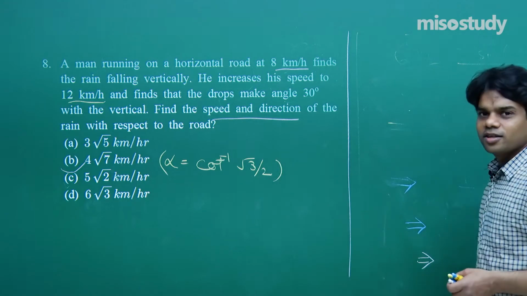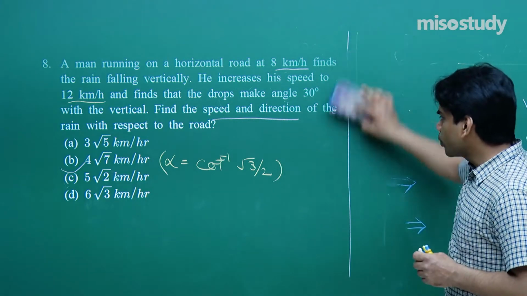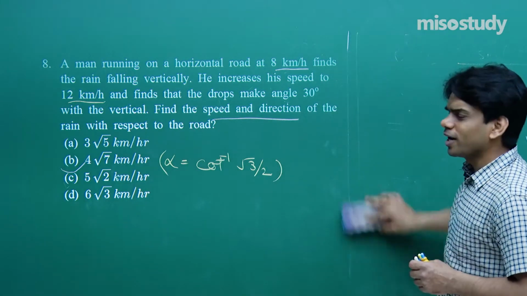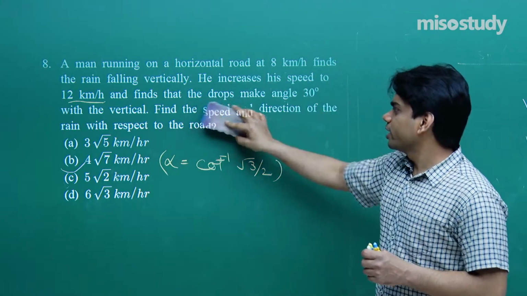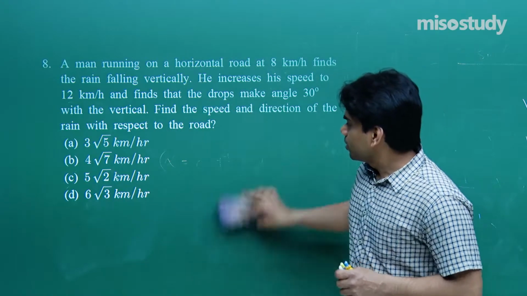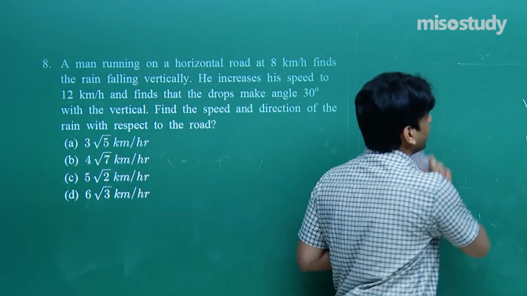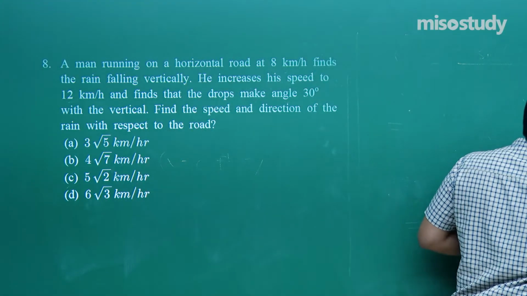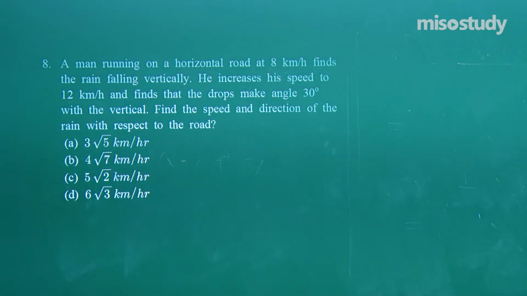Now hope that you have understood this question. It was a good question. We have to actually cancel out the component along a different direction, which I have shown you. Practice of such questions would be of great help so that you score well in your JEE main examination. Now let's go ahead with the next problem that we have.